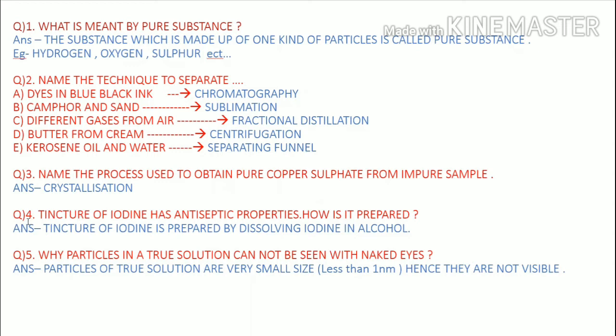And the next, question number 4: tincture of iodine has antiseptic properties. How is it prepared? We have discussed the tincture of iodine. Tincture of iodine is prepared by dissolving iodine in alcohol, and it is used as an antiseptic. When there is a wound or injury, we use tincture of iodine, and it is kept in a first aid box.